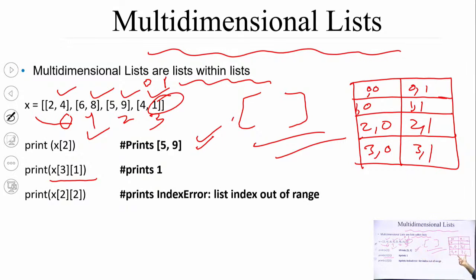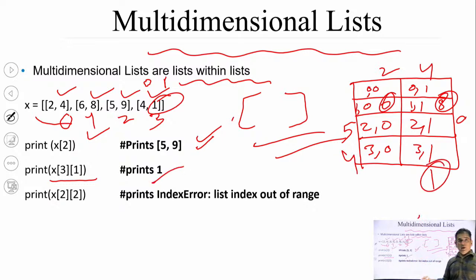It is a multi-dimensional list. The element stored at this location is 2, 4. The next element is 6, 8. The next element is 5, 9. And here the element stored is 4 and 1. So this 1 will be printed here. It is a simple 2-dimensional array. You can create a 3-dimensional list, 4-dimensional list, etc.